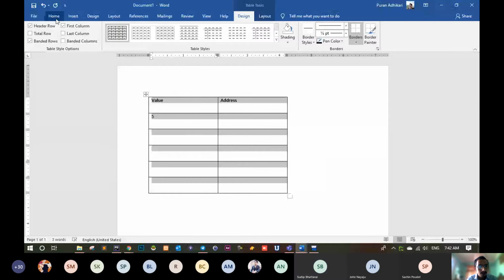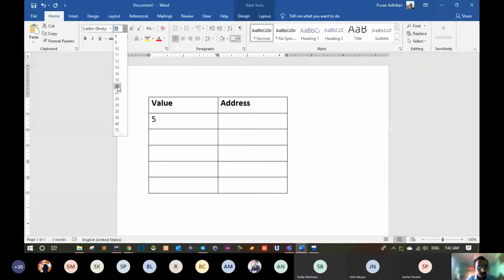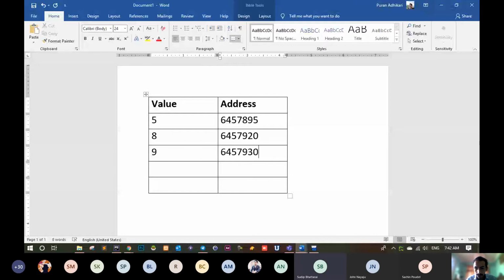let me increase the font size. Okay, if you put value 5, then it might be stored in some memory location like 6457889, something like this. And if you store another variable 8, it might go to 6457 something like 900 or 920. Okay, fine. If you are going to store another variable 9, it might be stored in 6456930, somewhere like this. So these are the values, and these are the memory locations in your computer.